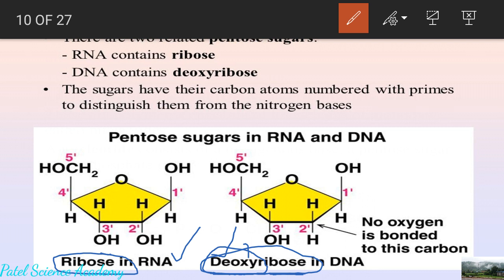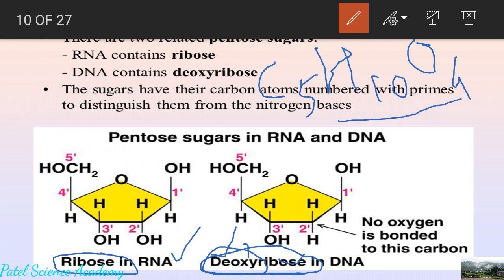So the formula of this pentose sugar will be C5, meaning 5 carbons, H10, meaning 10 hydrogens, and O4, instead of 5, there will be one less oxygen atom in this structure. That's why this is not called ribose, it is called deoxyribose, meaning deletion of one oxygen atom from this ribose sugar. That's why the molecular formula of this sugar in DNA is C5H10O4.